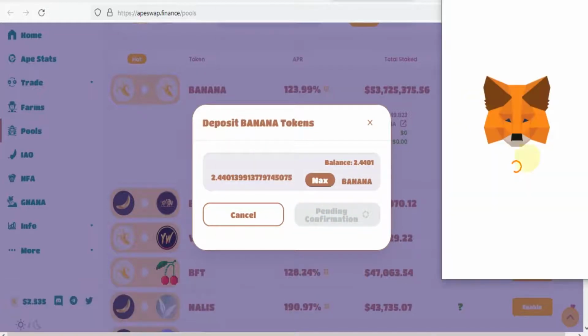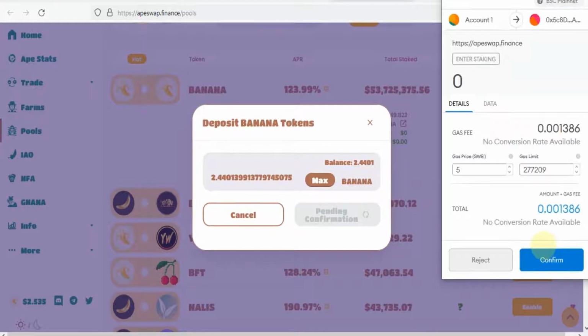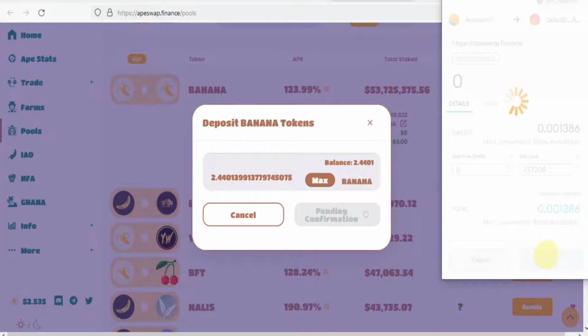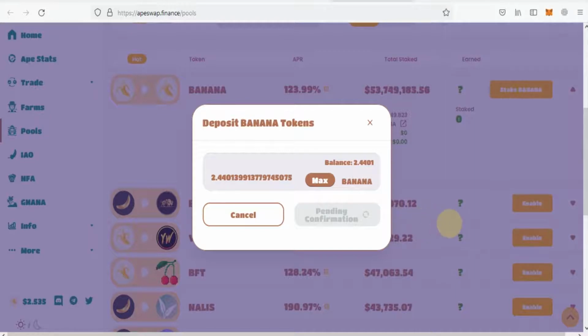You will be redirected to MetaMask, and your staking pool will ask for approval. After that, confirm your transaction. Your tokens will go to staking.